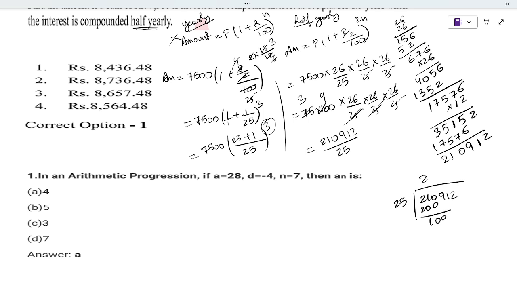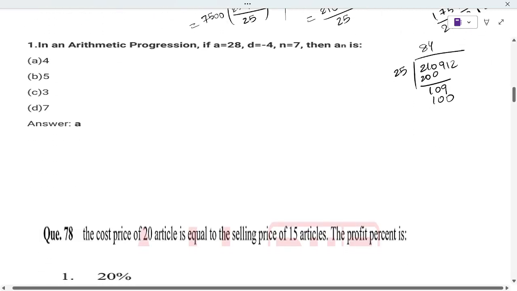If 10, if 9 is left over. So 25 4 times is 100. So 84 something is left over. Even if you don't find it, since we don't have any option for none of these, in that case 84 something is only in option 1, then option 1 is the answer.